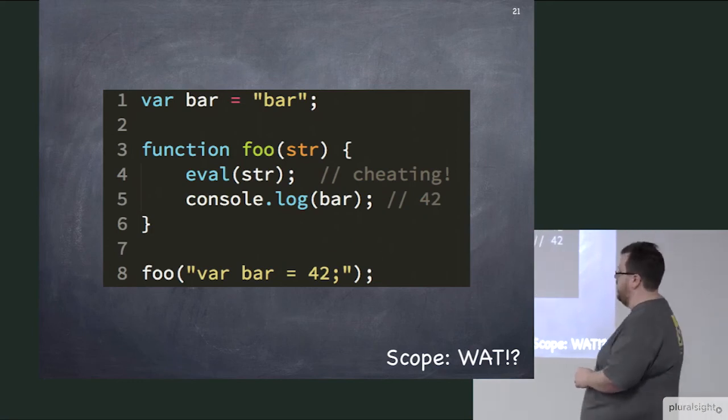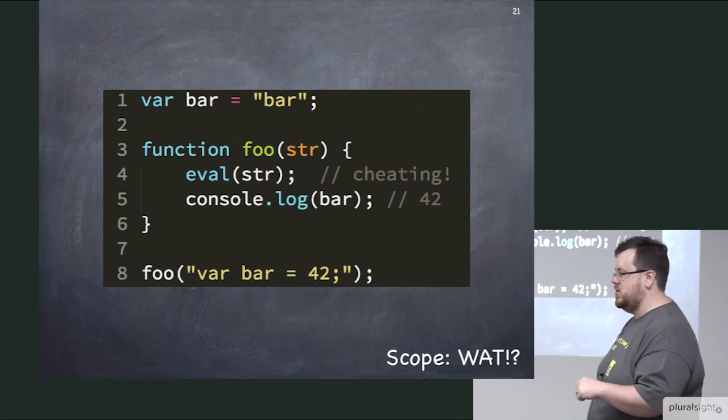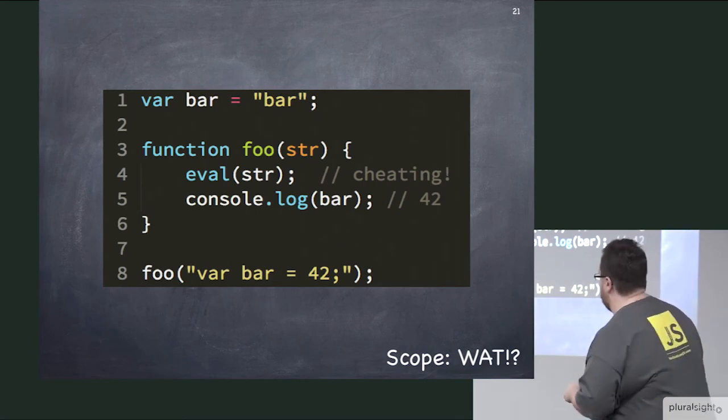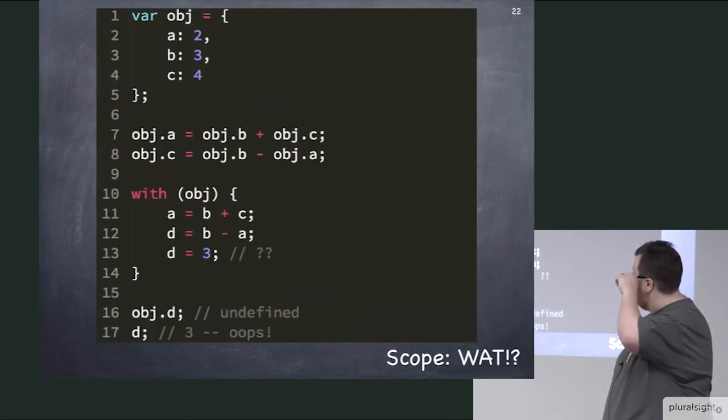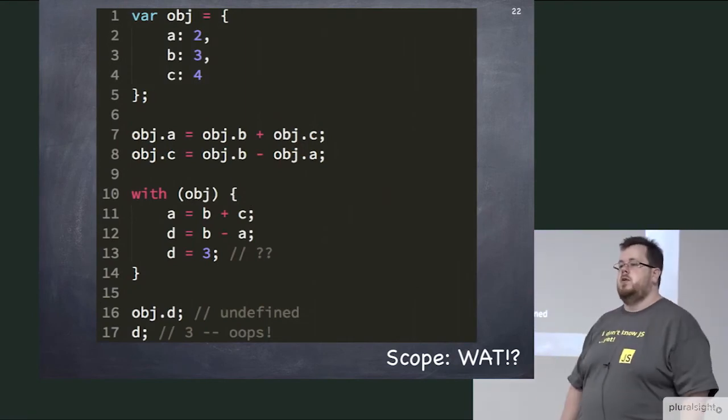Now, eval is one of the ways that we cheat. Turns out there's an even worse way that we can cheat lexical scope. There's a lot of different ways that people teach this mechanism, but has anybody ever heard of the with keyword? Sorry, Kyle, we had a question on eval.